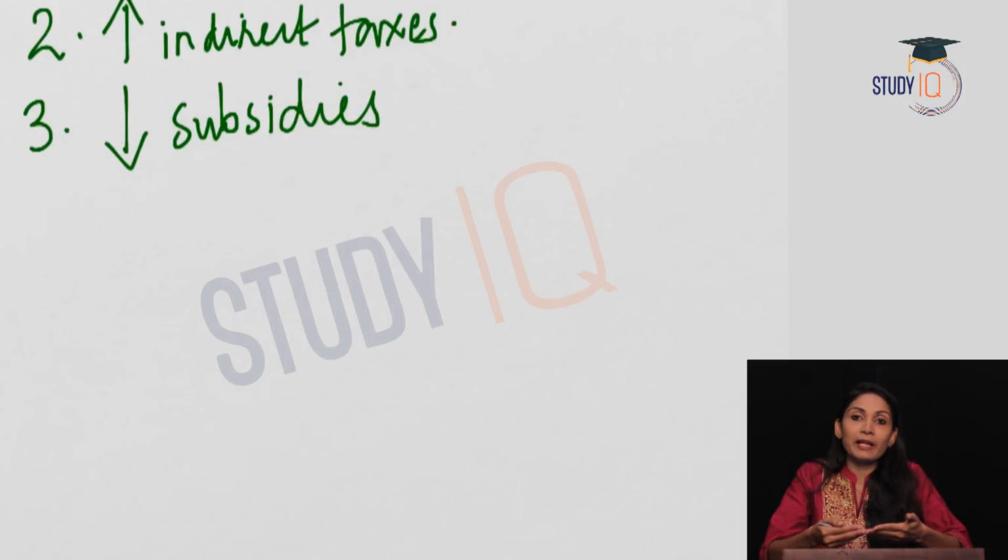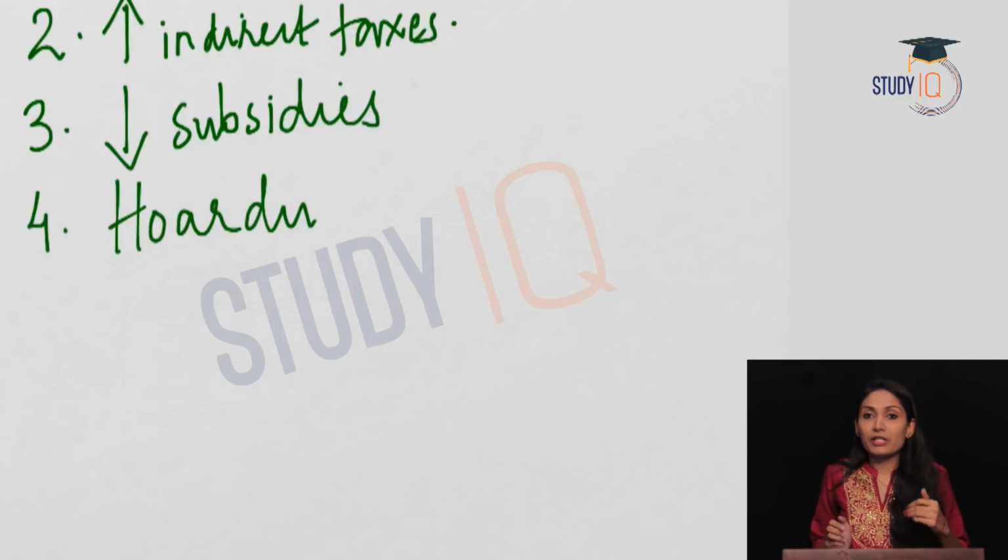The producers will be compelled to increase the prices of the commodities, and once these commodities reach the market, the prices will be high. So when government reduces the subsidies given to the producers, it will increase the cost of production of the producers, and this will lead to increase in prices of the commodities and will lead to cost push inflation in the economy.